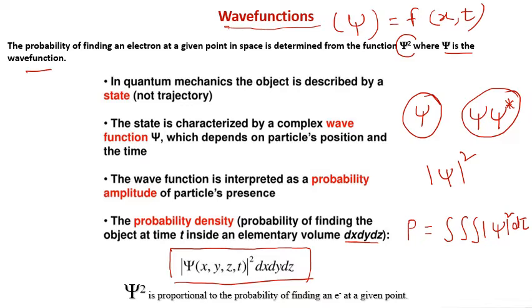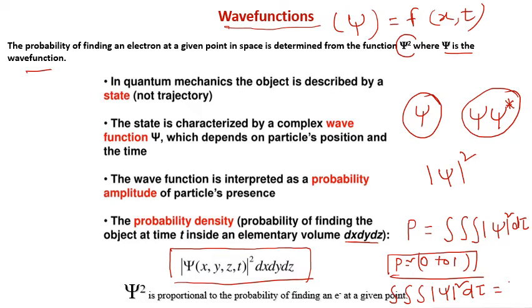The probability value lies between 0 to 1. And for a normalized wave function, this integration of psi square d tau will be equal to 1.